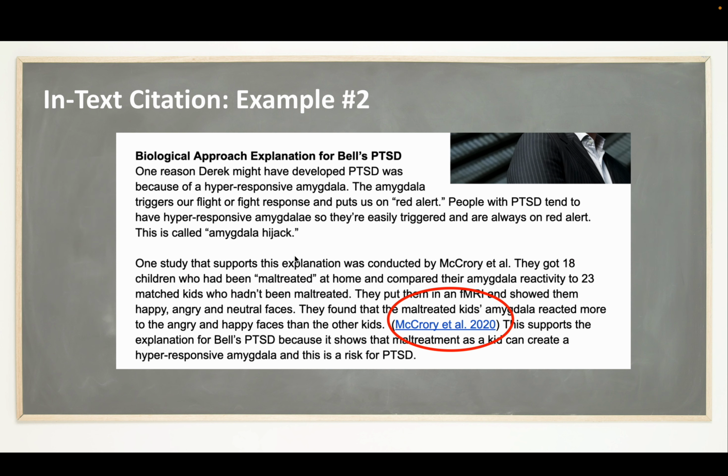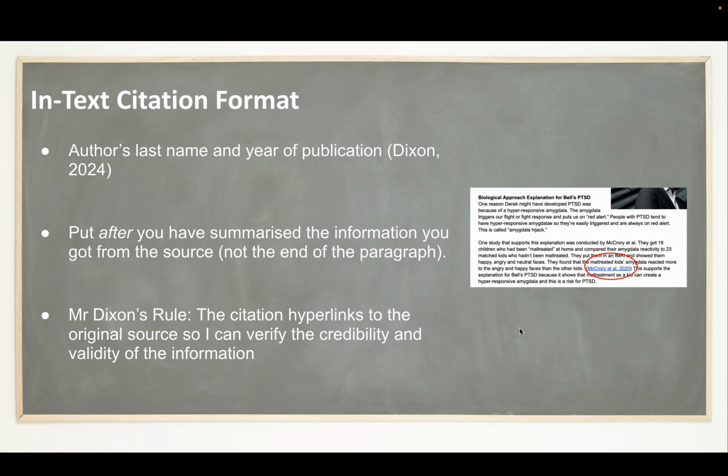Here's another one, right? I can talk about the study and I give it a summary, and then I have the author's last name. Et al. means and others, so there were 3 or more people in the study, and the year. All right, so that's what an in-text citation looks like.